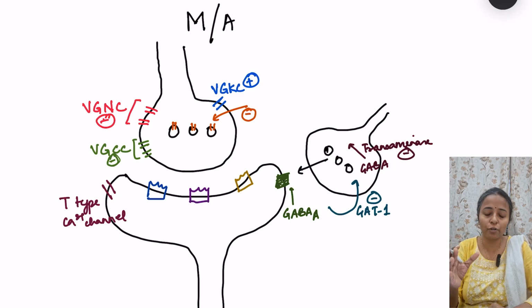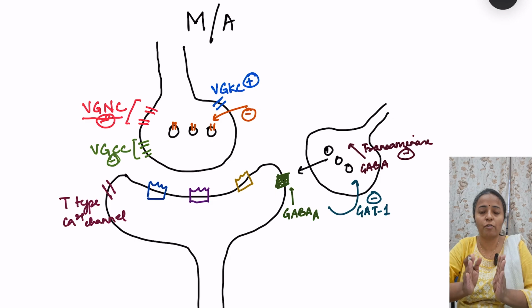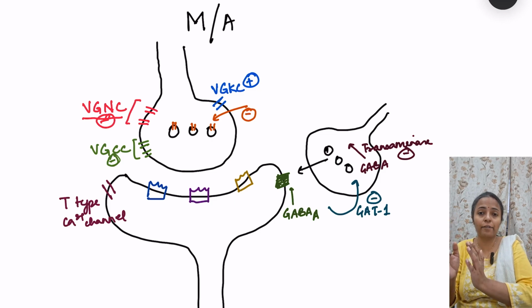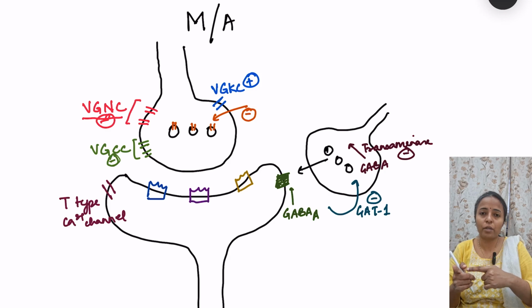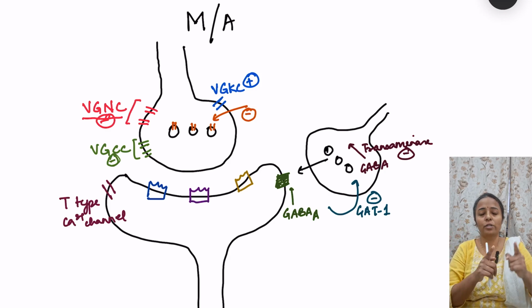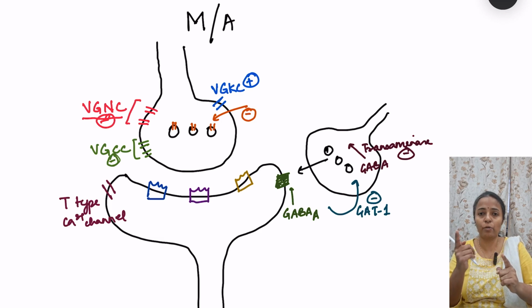There is excitation of the neuron terminal, that is by opening of voltage gated sodium channels. So there are anti-epileptic drugs which prolong the inactivation of these sodium channels. See, for sodium channels to open again, they should move from inactivated state to the closed state. There are three states of channel: closed state, then they open, and from open they get inactivated. For the channels to open again, they should move from inactivated to the closed state. Otherwise, they cannot open. Okay.